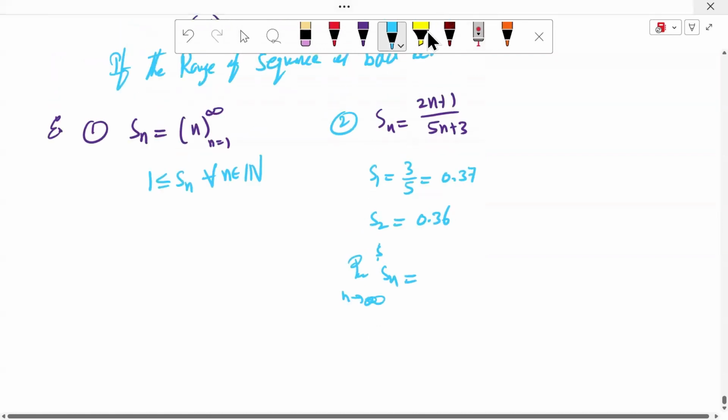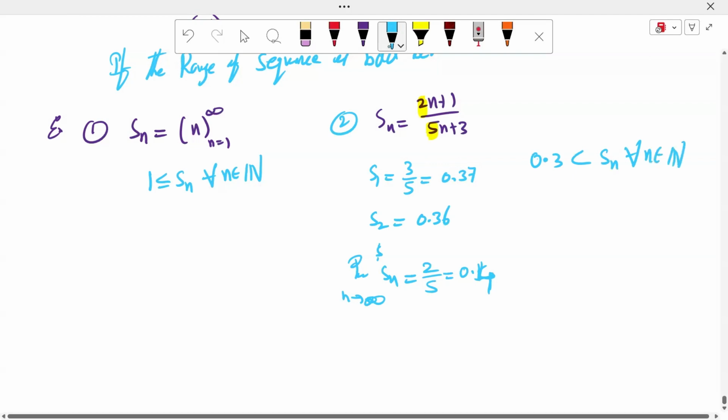What happens to the Sn value here? Look here, 2 and here 5. The value is 2 by 5, which is nothing but 0.4. And therefore 0.3 is less than Sn for all n belonging to the natural numbers.